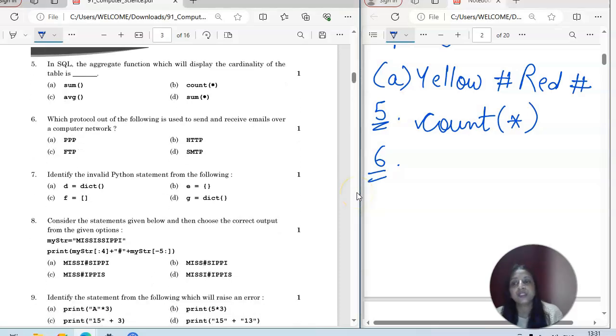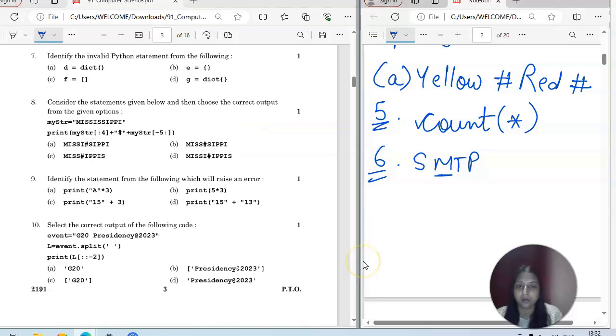Well, the sixth one is: which protocol out of the following is used to send and receive emails over a computer network? So send and receive email. P2P is peer-to-peer, then hypertext transfer protocol, file transfer protocol, SMTP, simple mail transfer protocol, right? Simple mail. So mail is email only, which will help you to send and receive the mail. So the correct answer for this question is SMTP, simple mail transfer protocol.